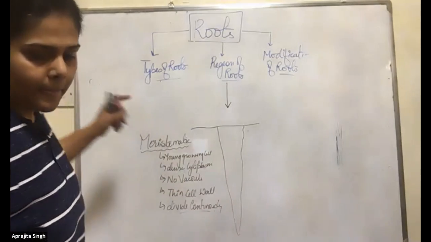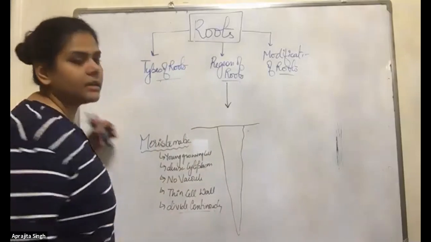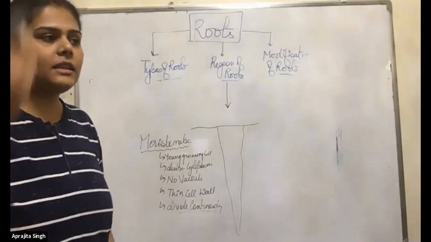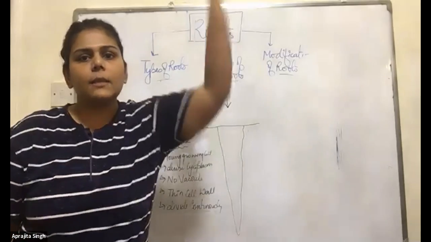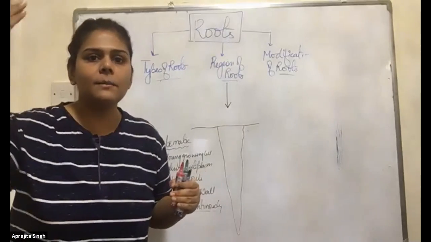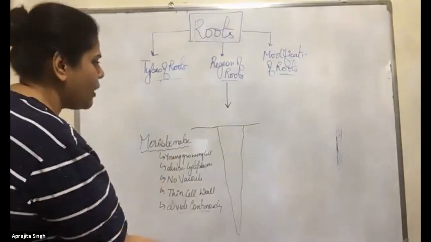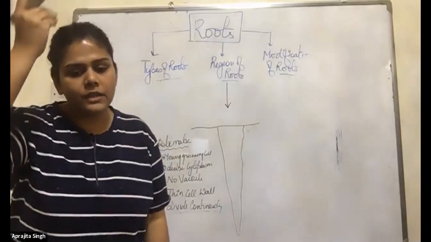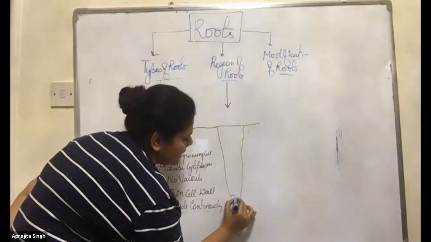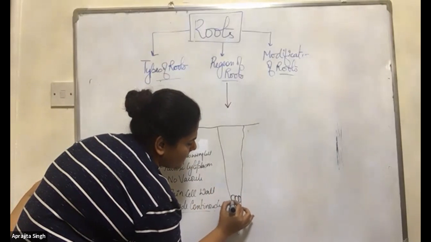So now, meristematic cells are present at the tip of the root and the tip of the shoot. Apical meristem. Remember the word apical meristem? Tip of the root and the tip of the shoot, there they are present.